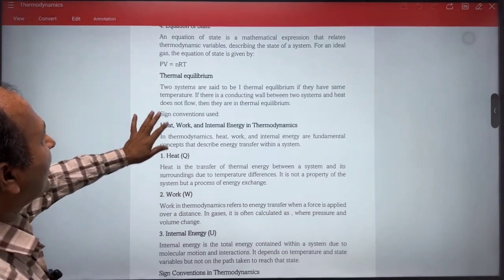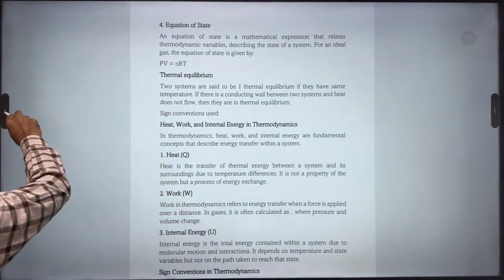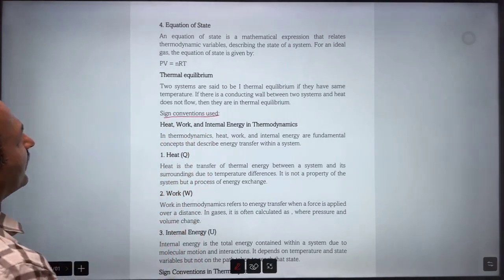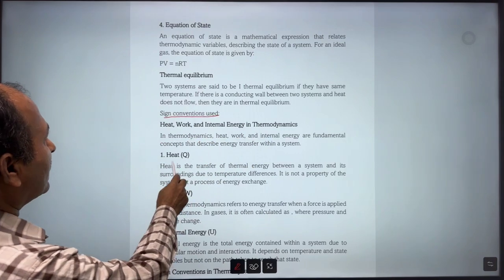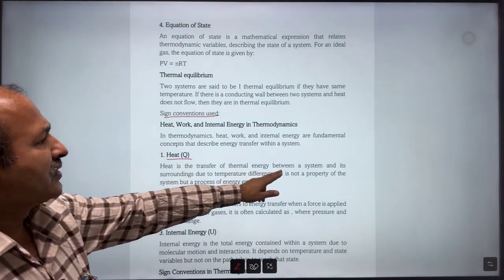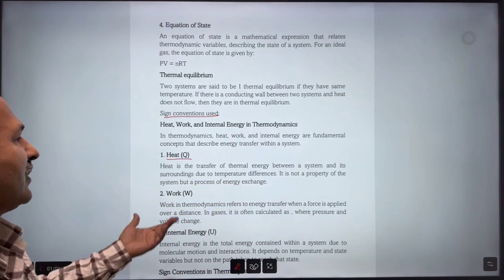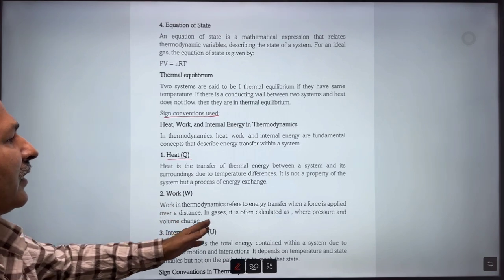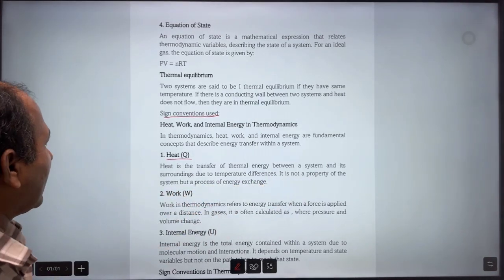Now, we are going to see sign conventions. Sign conventions make calculation easier. So, heat, work and internal energy in thermodynamics. Heat is the transfer of thermal energy between a system and its surroundings due to temperature difference. If there is a temperature difference, then heat will flow from the hotter body to the colder body. It is not a property of the system, but a process of energy exchange.